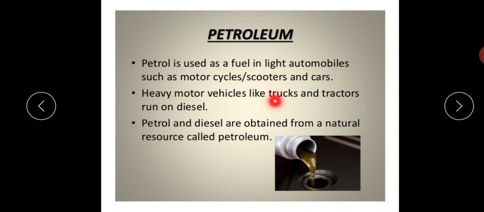Heavy motor vehicles like trucks and tractors run on diesel. So these motor vehicles run on diesel, even some of the cars too. Petrol and diesel are obtained from a natural resource called petroleum. So the main source for petrol and diesel is petroleum. From petroleum, petrol and diesel are extracted.